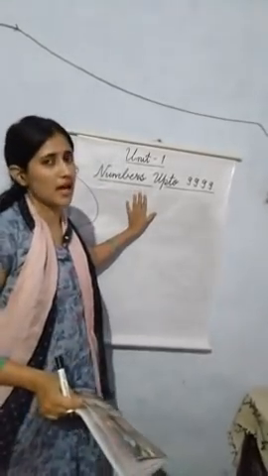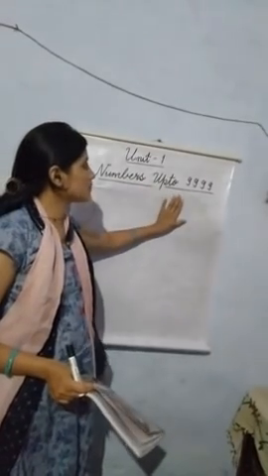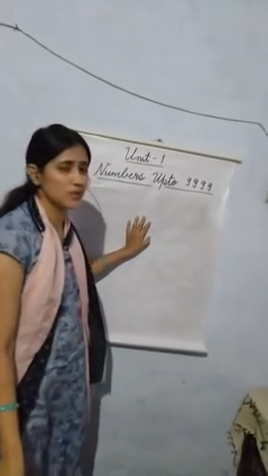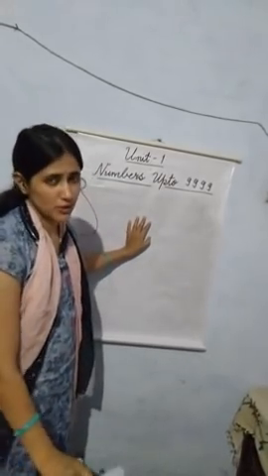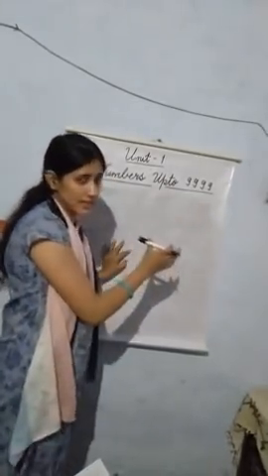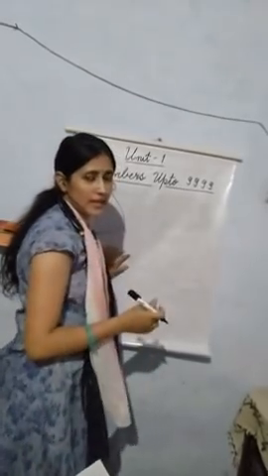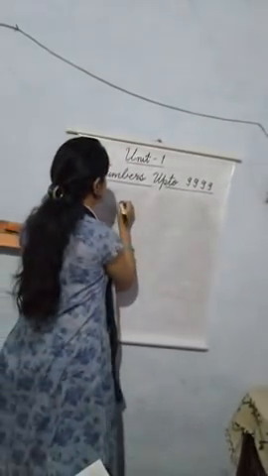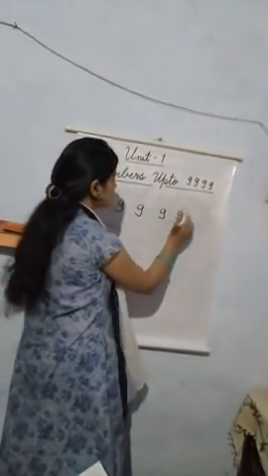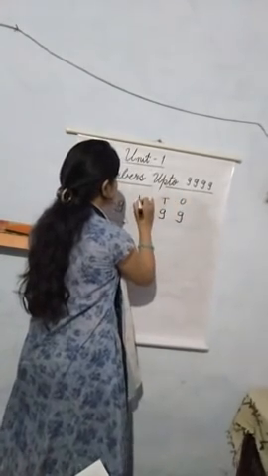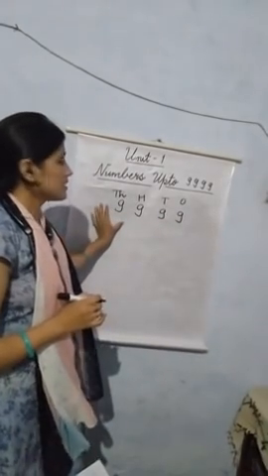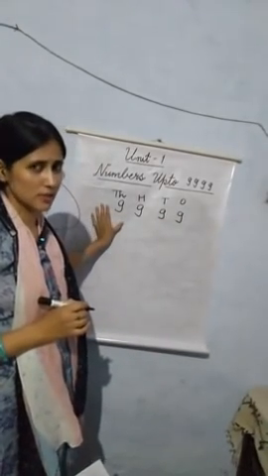Students, today we will start with our first unit, numbers up to 9999. As we are starting the unit, firstly I will give you the introduction and the explanation of the unit. Numbers up to 9999. 9999 is a 4-digit number because it has 4 digits, 9999, and the place values are ones, tens, hundreds and thousands. A 4-digit number has its highest value at thousands place.